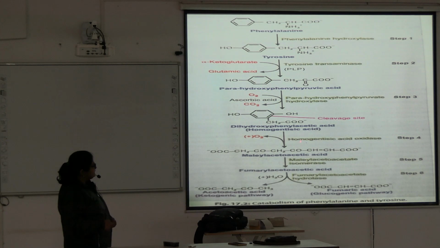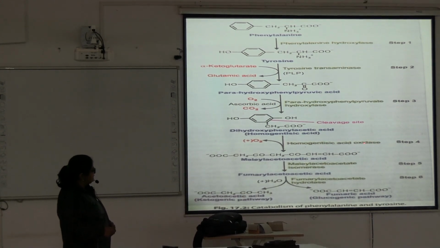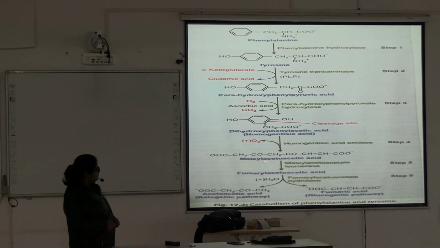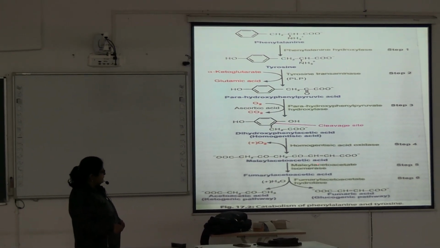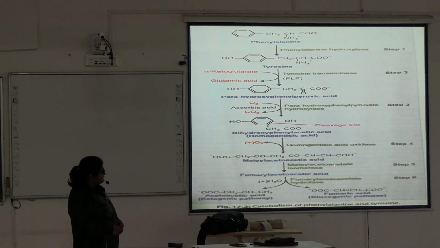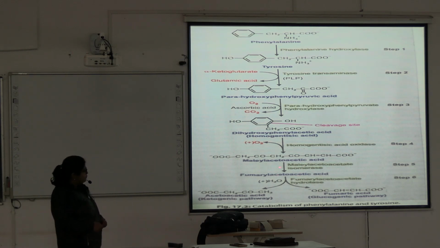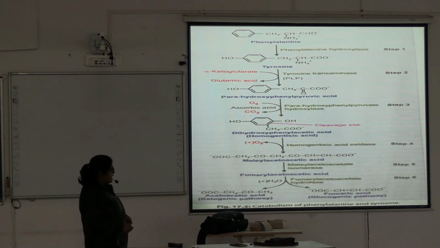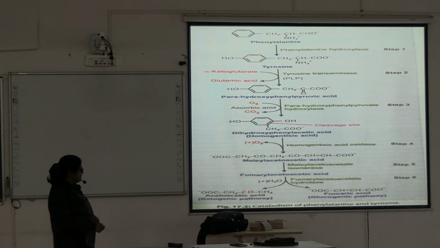This homogentisic acid is converted by homogentisic acid oxidase to maleyl acetoacetic acid. Maleyl acetoacetic acid is converted by maleyl acetoacetic acid isomerase to fumaryl acetoacetic acid. Fumaryl acetoacetic acid is converted by fumaryl acetoacetate hydrolase to fumaric acid, which goes to the glucogenic pathway, and acetoacetic acid, which goes to the ketogenic pathway.